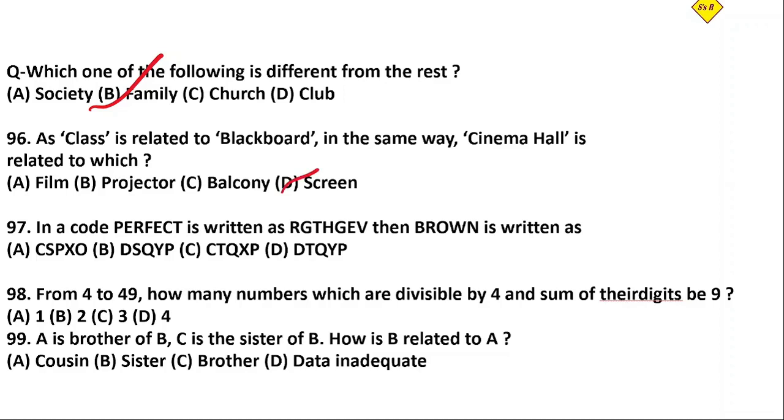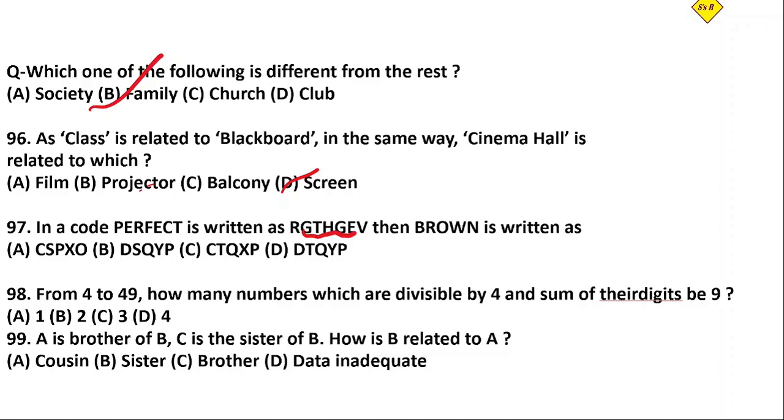Next question is, in a code, perfect is written as RGTHGEV. Then how is brown written? Now we have to find the logic behind this. What comes after P? They have given the code for perfect, so we have to first find the logic behind it, and then on the basis of the same concept, we have to find the code for brown.